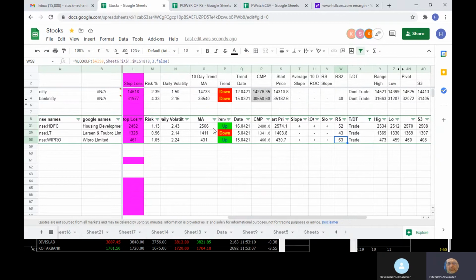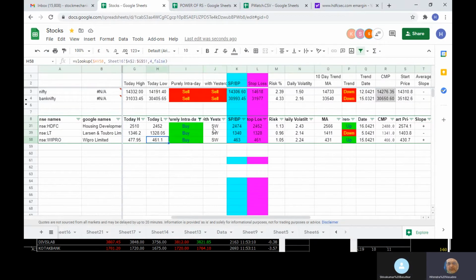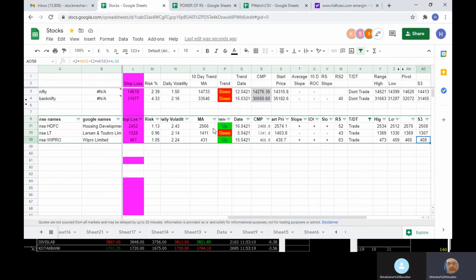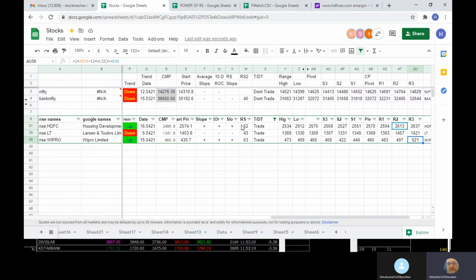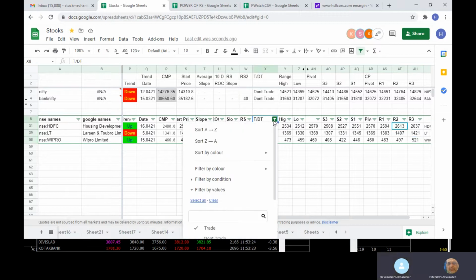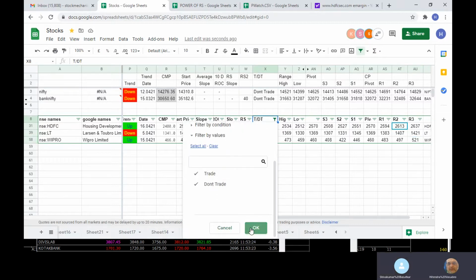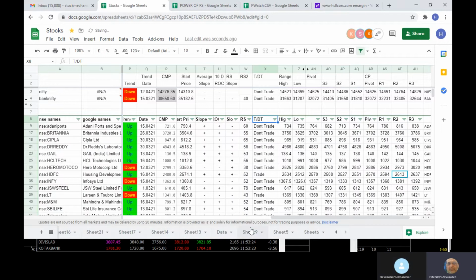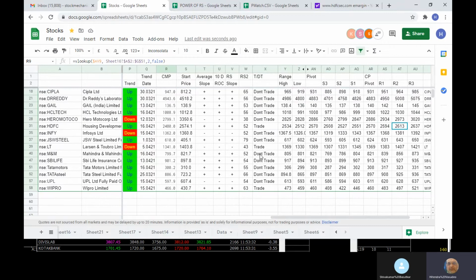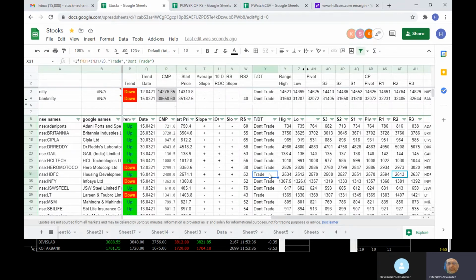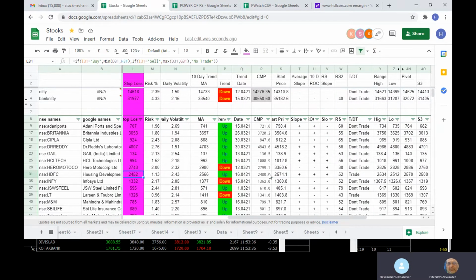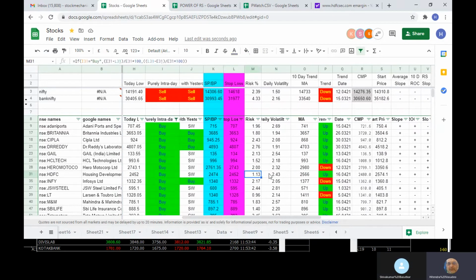Now if I'm looking at both, Wipro is having 63 as an RS, so my preference can be for Wipro. So you have selected. It looks like how to select is very difficult, but it is very easy. Because over here first you have to look for a trade, and then see whether there is a plus in all or not. Like for example, without even looking, a trade is over here. So now if a trade is over here, this is plus plus plus. Okay, fine. Up is there over here and not showing as a buy, but HDFC.